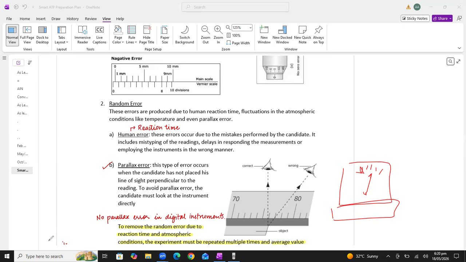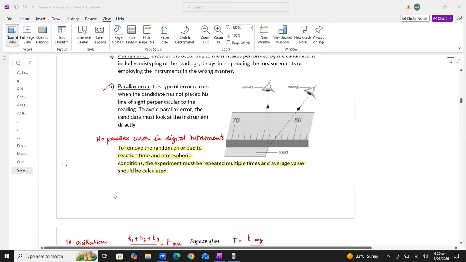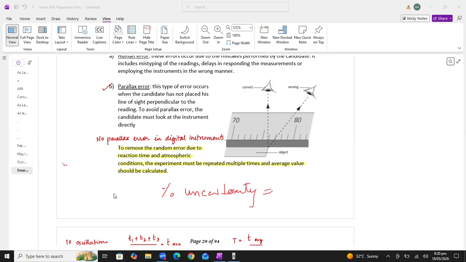Yes, Vanya, your query is correct. I also saw two different formulas for the limit of experimental accuracy. But in the A level physics paper, I just went through the mark schemes of the A level physics paper, so the correct formula to find the limit of experimental accuracy is the percentage uncertainty in the reading. Students, you can see how we can find or check the error or percentage uncertainty in the reading.